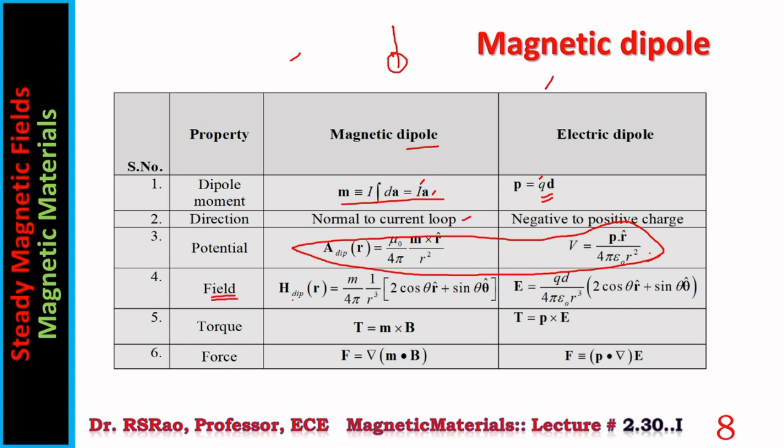When it comes to field, this is the magnetic field, this is the electric field. Notice the similarity. Here it is r cube. Here also it is r cube, inversely proportional to r cube. Torque, as already mentioned, it experiences when it is placed in a field. Torque is given by m cross B. Here it is p cross E. It experiences force too when it is placed in a non-uniform field. It is given by grad of m dot B. Here it is given by p dot del E.